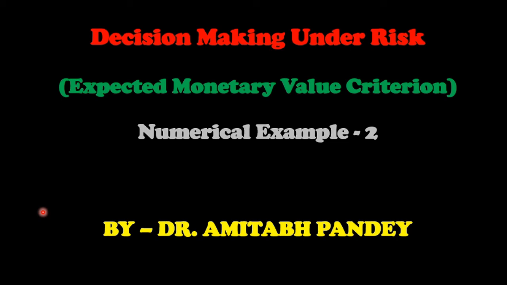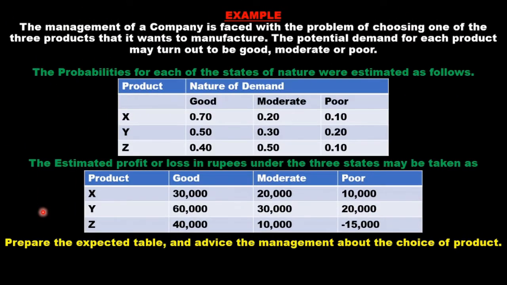Dear students, today we shall solve another numerical example based on expected monetary value criteria, which we are studying as a part of decision making under risk. So our second example is like this. The management of a company is faced with the problem of choosing one of the three products that it wants to manufacture. The potential demand for each product may turn out to be good, moderate, or poor. The probabilities of each of the states of nature were estimated as follows.